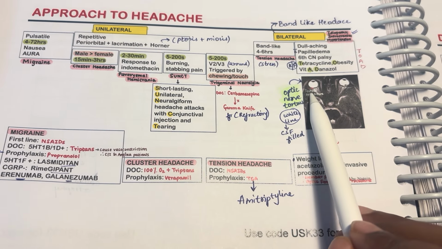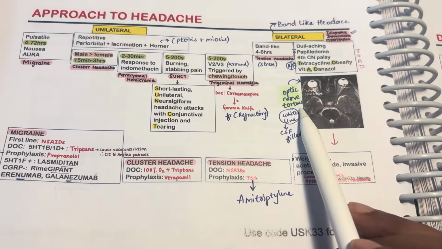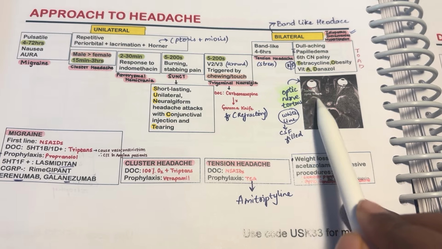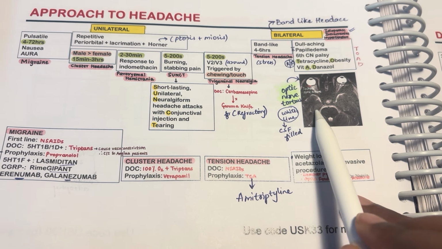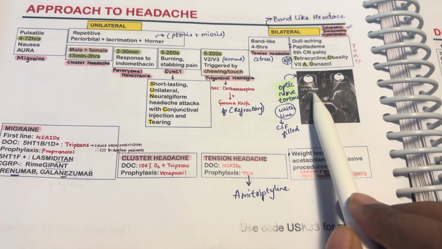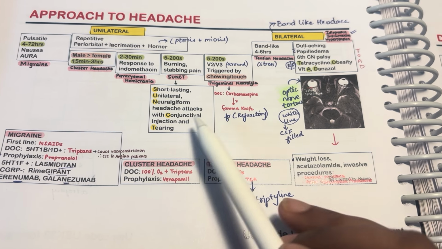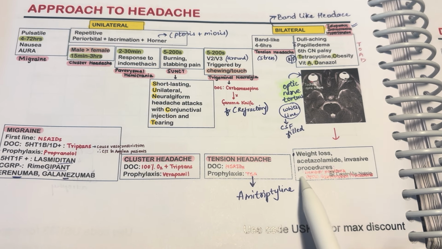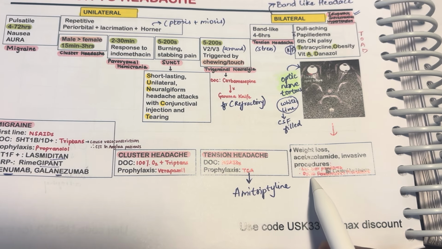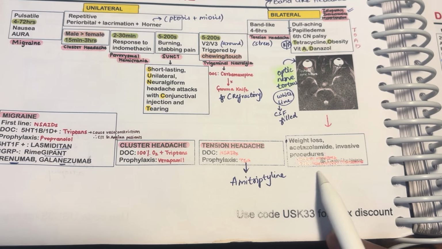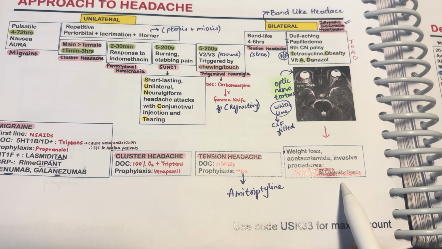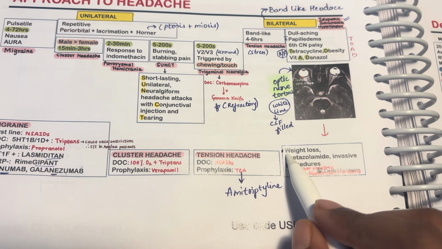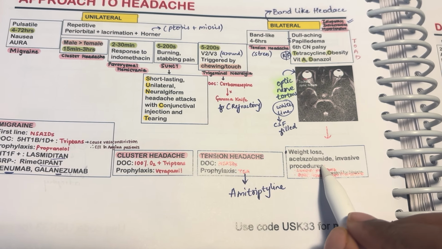Here the optic nerve will get tortuous because CSF will get filled here, and CSF will lead to raised intracranial pressure. So we have to remove the CSF. We can do invasive procedures like lumbar puncture or optic nerve sheath fenestration, or we can do weight loss or acetazolamide.